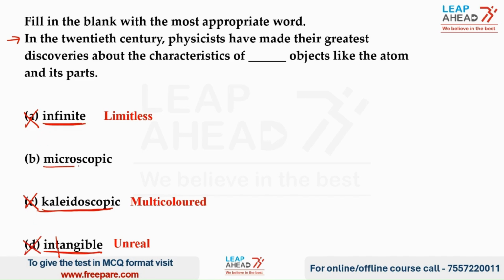Coming to option B, which is microscopic. Now we know like objects like the atom and its part. So atom क्या होता है, एक बहुत ही छोटा सा एक kind of a microscopic element ही है. So we can say that the correct answer is option B, because microscopic refers to something which is very tiny. So the correct answer is option B.